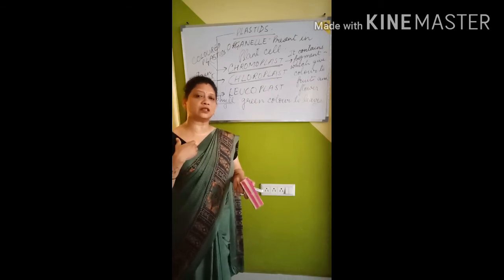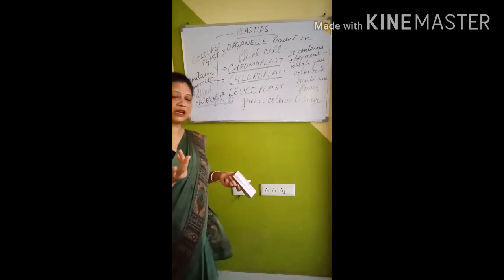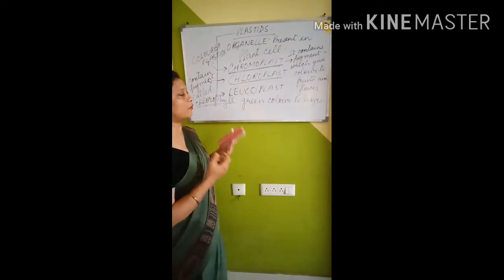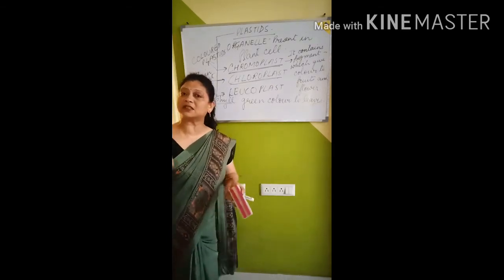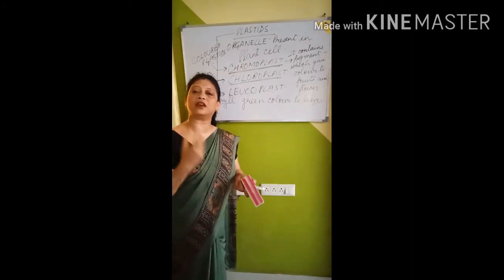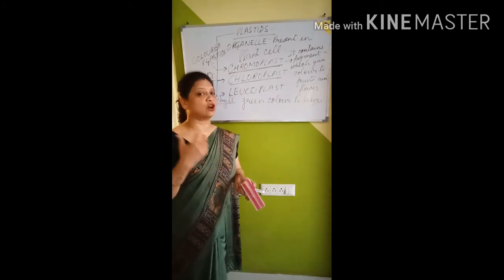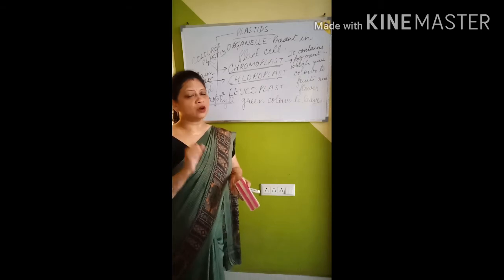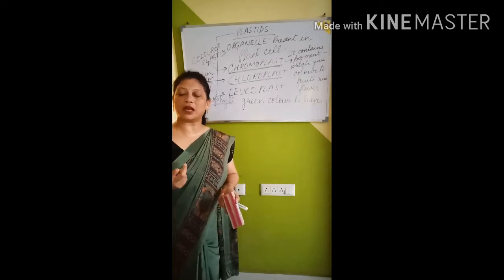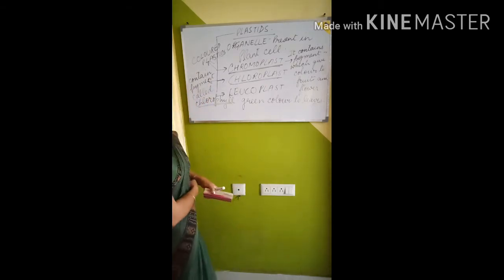We cannot absorb sunlight because we do not have chlorophyll. Is that very clear? So because of the chlorophyll, they grab sunlight and they can prepare their own food by the process of photosynthesis. That is why leaves are known as kitchen of the plant.